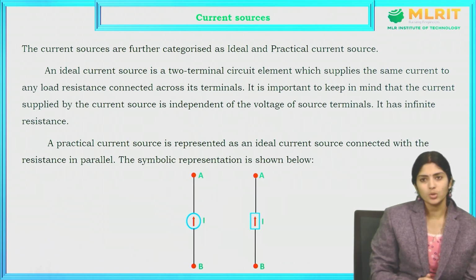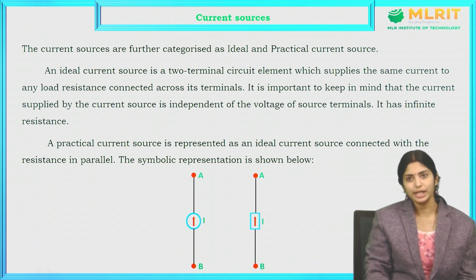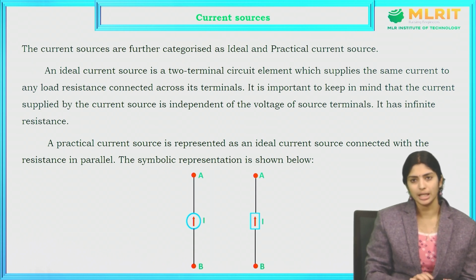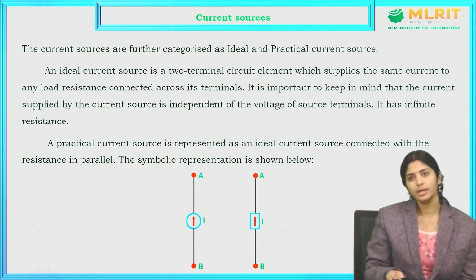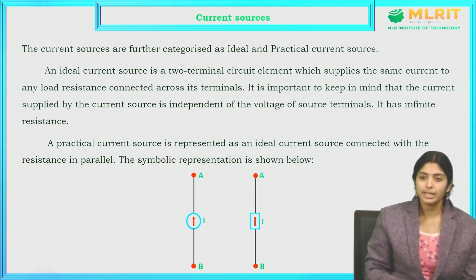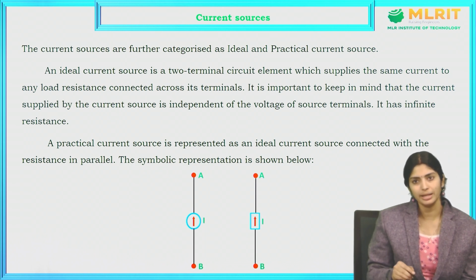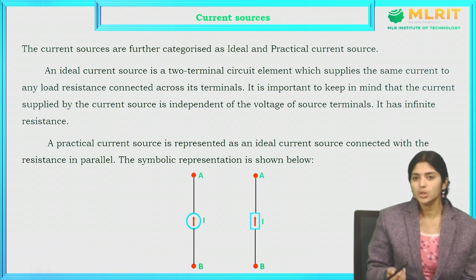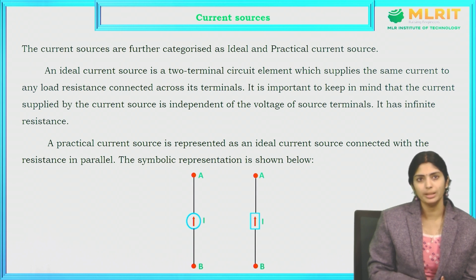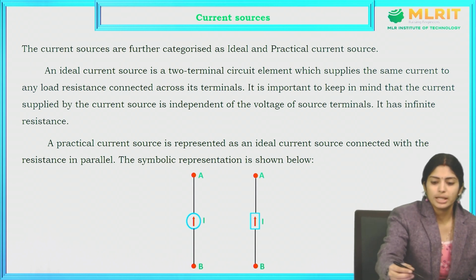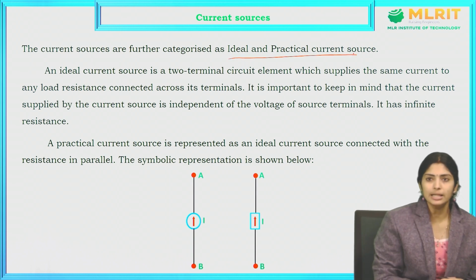Coming to the current sources, as I had told you, sources are classified into two types: voltage sources and current sources. In the voltage sources, we learned about the practical voltage source and the ideal voltage source. Now we'll see about the current sources. Similar to the voltage sources, the current sources are classified into ideal and practical current sources.